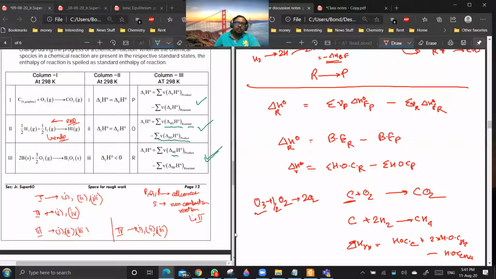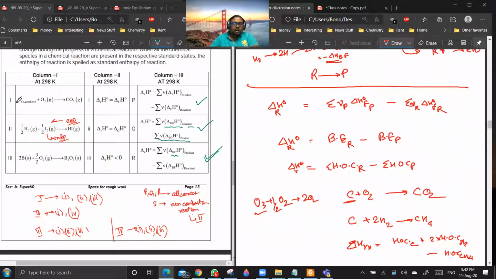Can ozone practically be burnt? We define a combustion reaction as a reaction in which any substance completely reacts with oxygen to give products. Generally, we use heat of combustion values for hydrocarbon fuels only, but going by the definition, you can say this represents heat of combustion of O3.